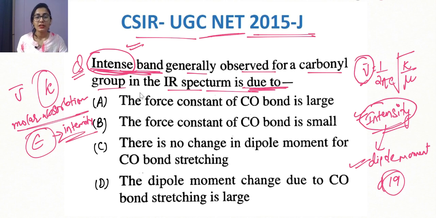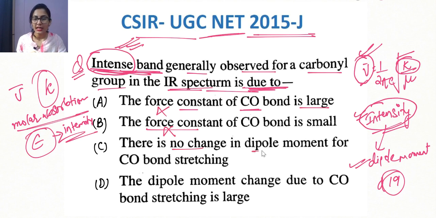In the IR spectrum, the force constant of the carbonyl bond is large. If the force constant of the carbonyl bond is large, then the wave number or the frequency must be large, but the intensity has no effect from the force constant. So we are not going to tick A and B; both of them we are going to eliminate. Right, now we are going to look at options C and D.